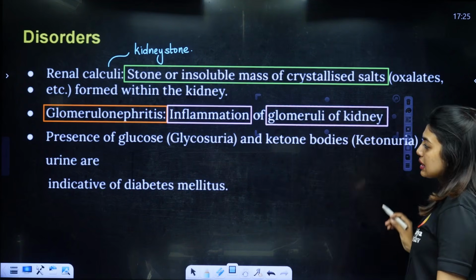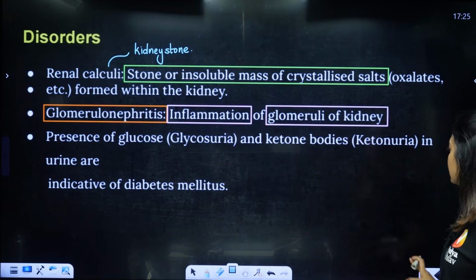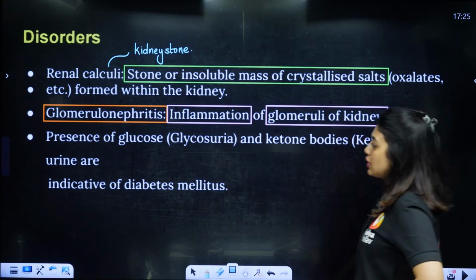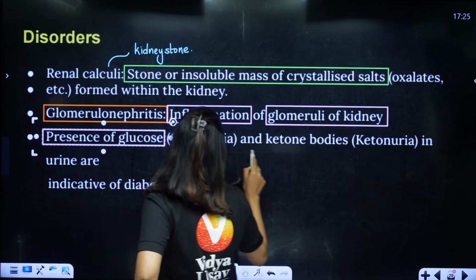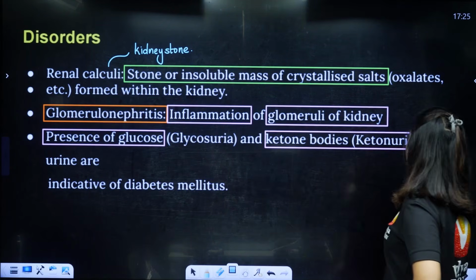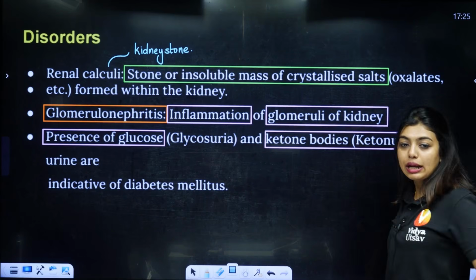Presence of glucose, that is glycosuria, and ketone bodies, ketonuria. So presence of glucose in your urine shows that there is more glucose. And when ketone bodies are present, it is called ketonuria. And these in the urine are indicative of diabetes mellitus.